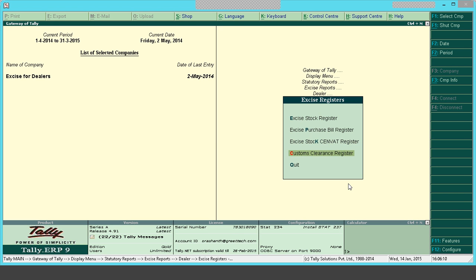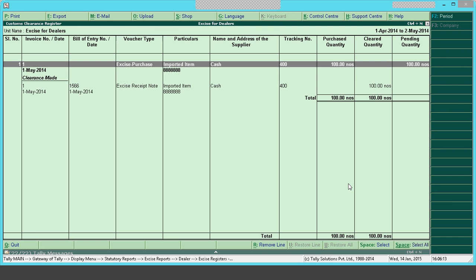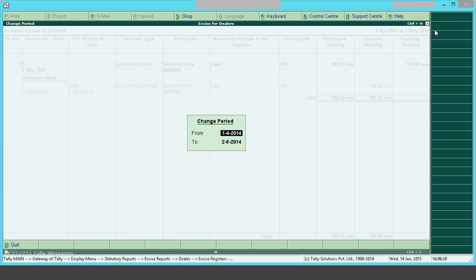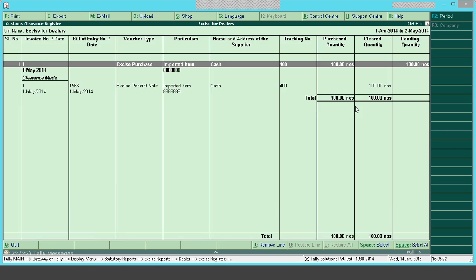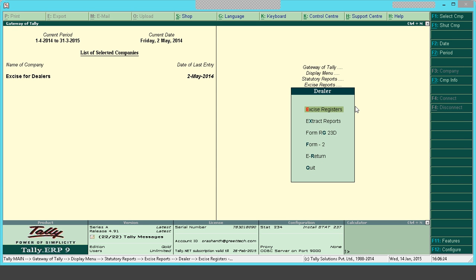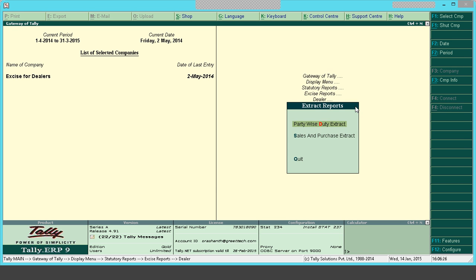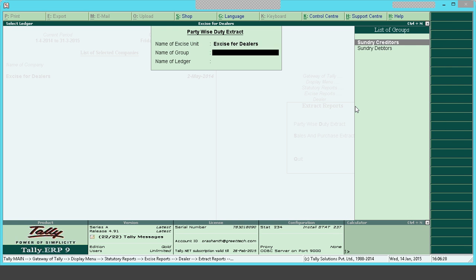And the next report is custom clearance report. It gives the details of the custom clearance completed and custom clearance pending. You can also see this PDF wise. And then we have extract report, party wise duty extract.